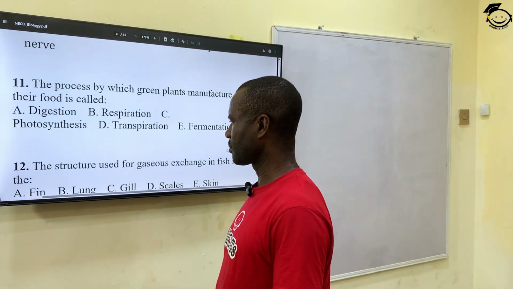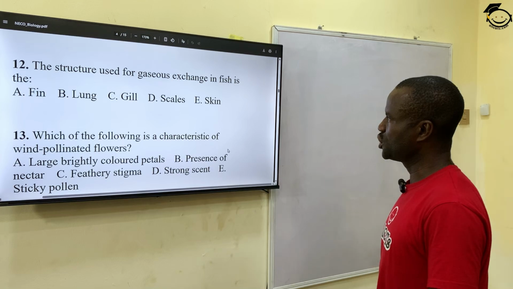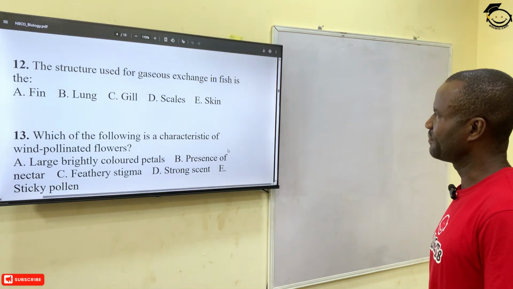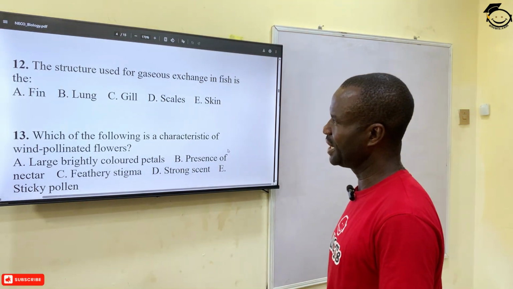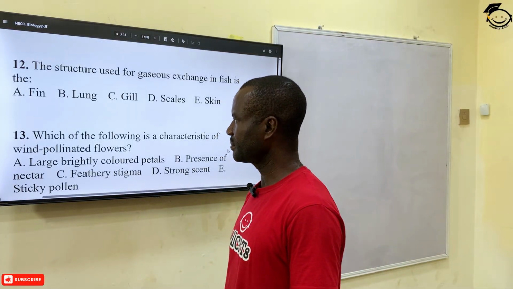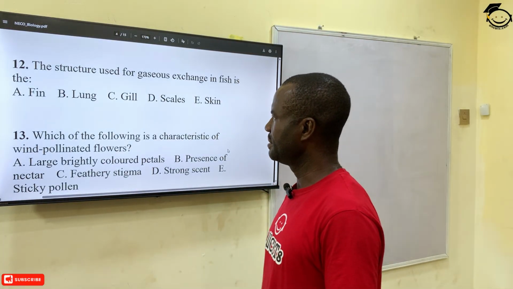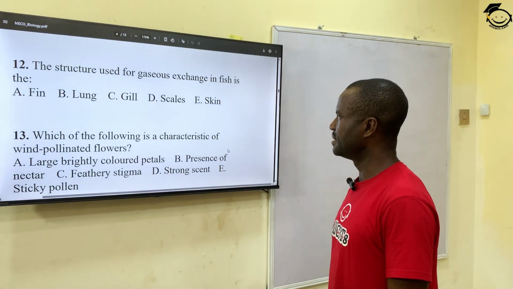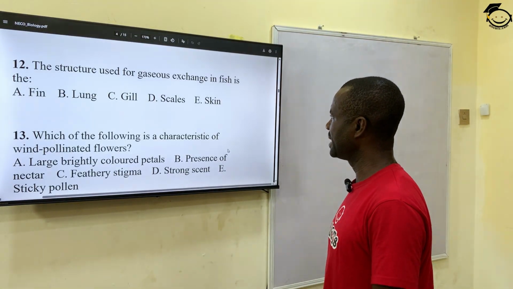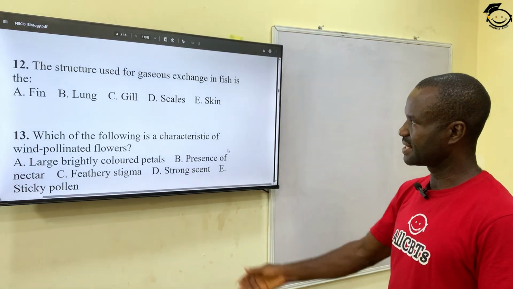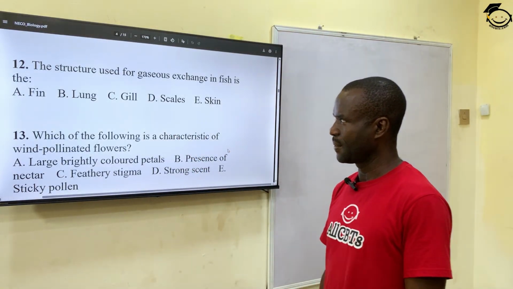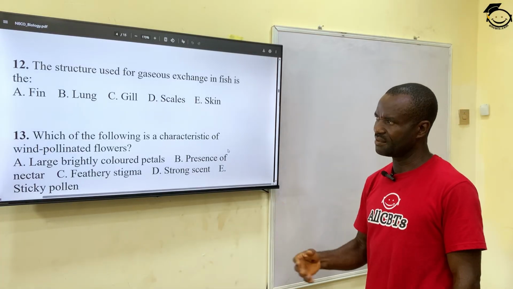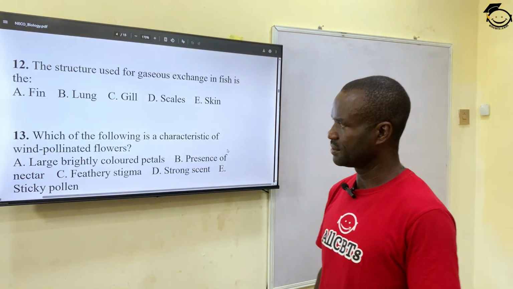Number 12. The structure used for gaseous exchange in fish is the dash. A. Fin, B. Lung, C. Gill, D. Scale, and E. The skin. The correct answer is gill. Since fish live in water, they use gills for their respiration.